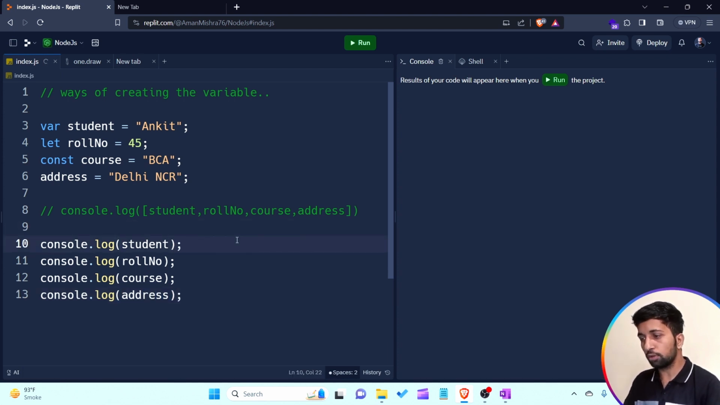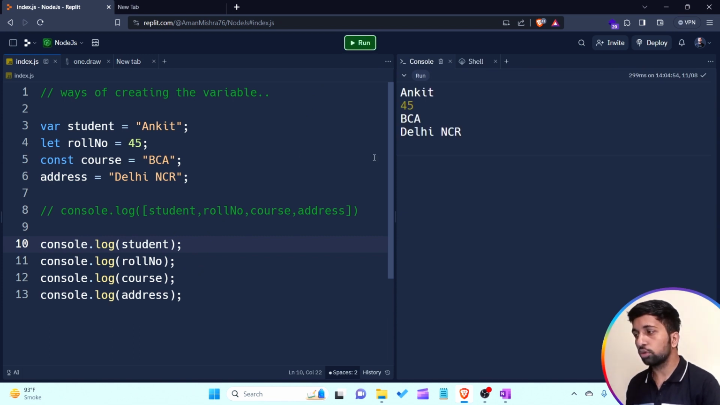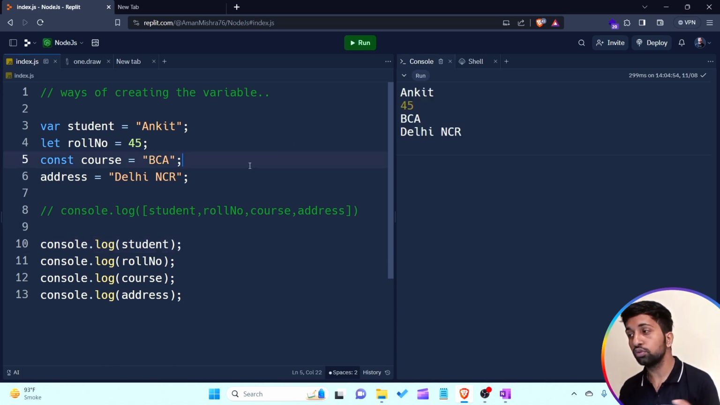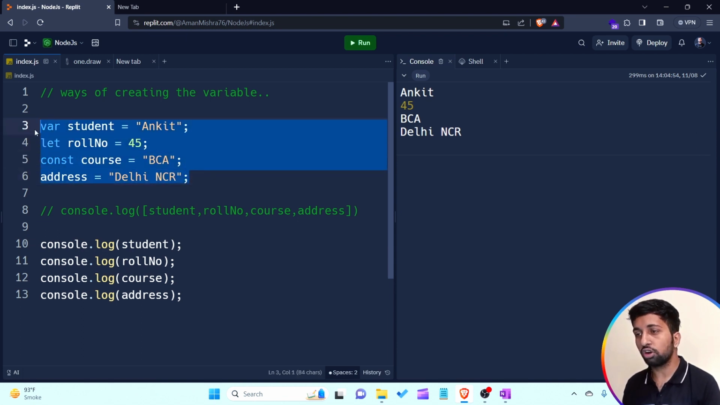There is an option of putting a semicolon at the end of an instruction, but it is not forced. Now run the program. You are able to see the output. The first variable is Ankit, then 45, then BCA, then Delhi NCR. All the variables that contain values are printed without any error. This means in JavaScript there are 4 ways of creating variables.